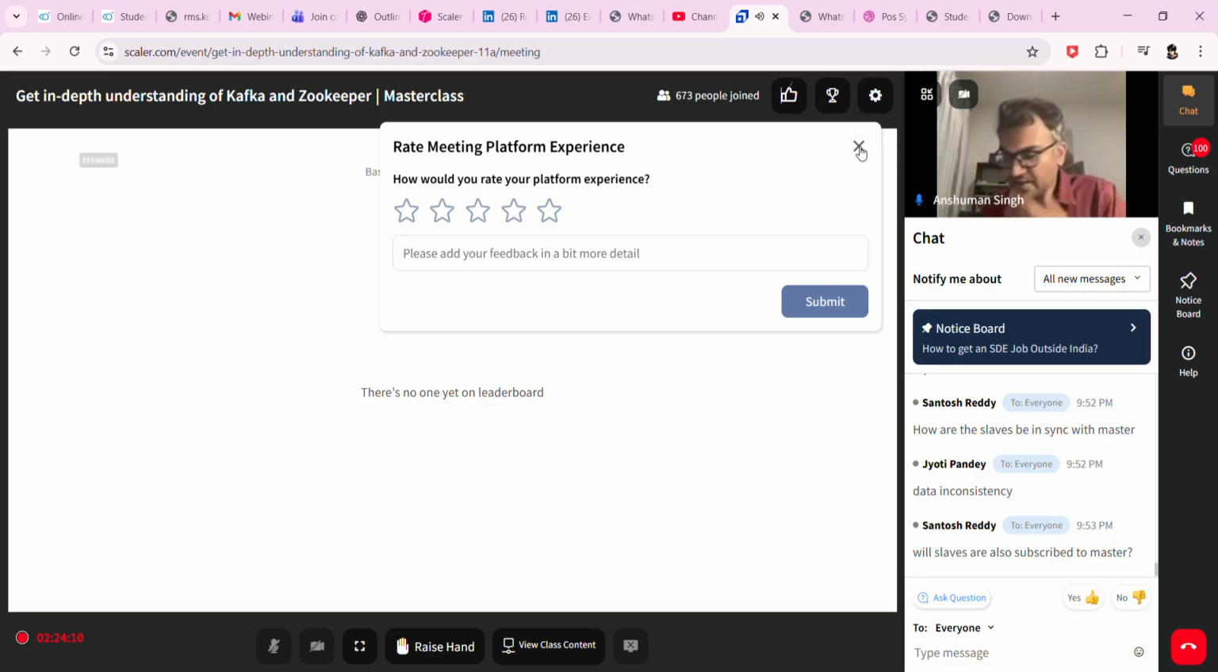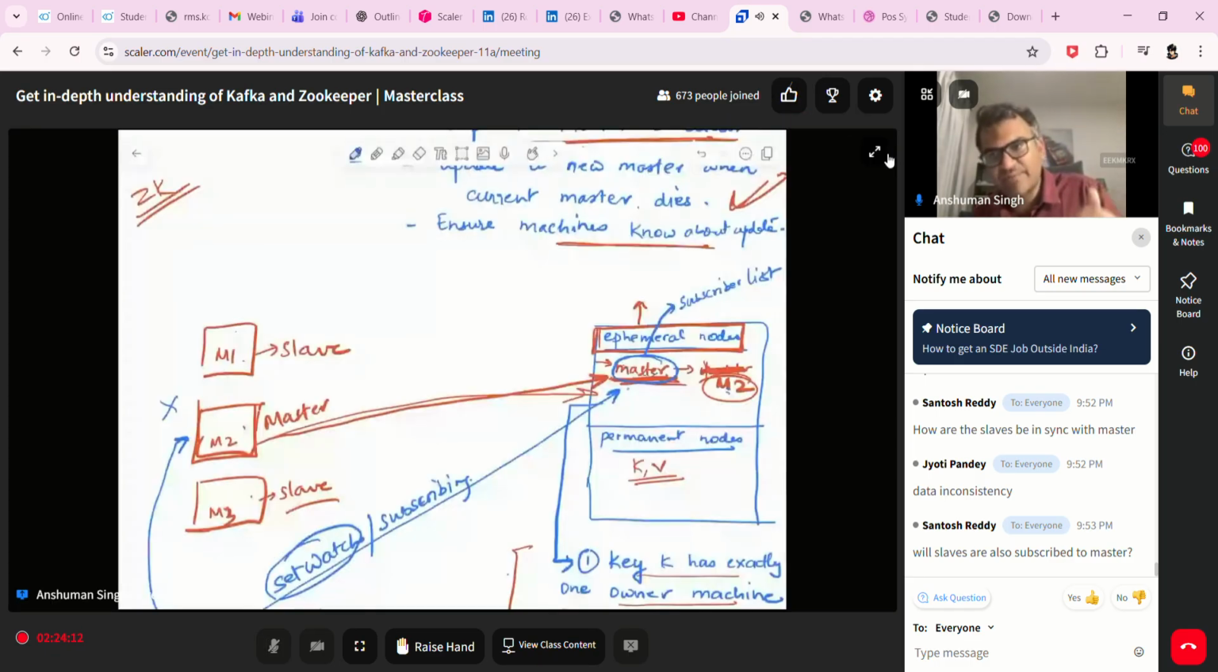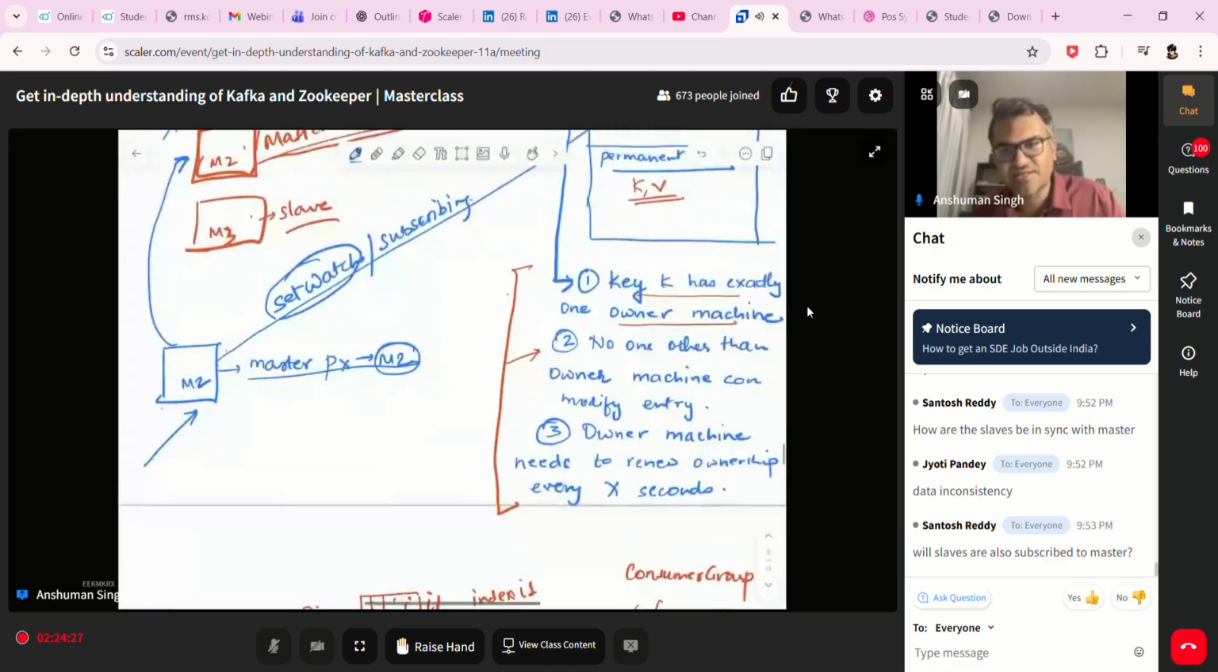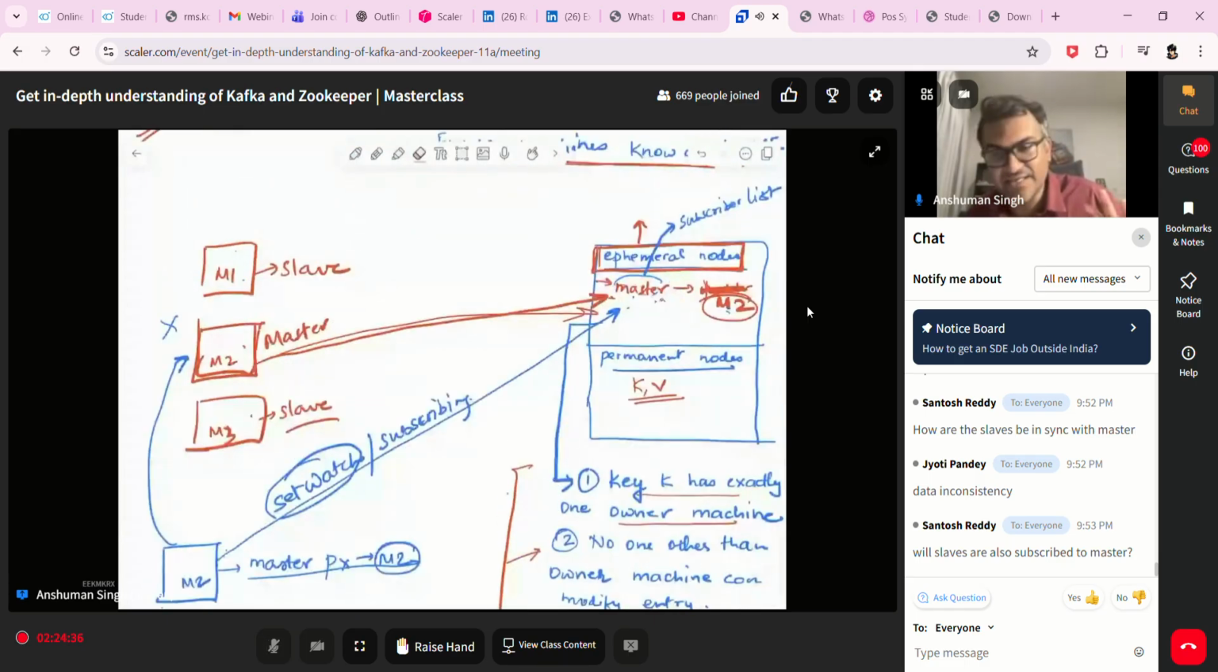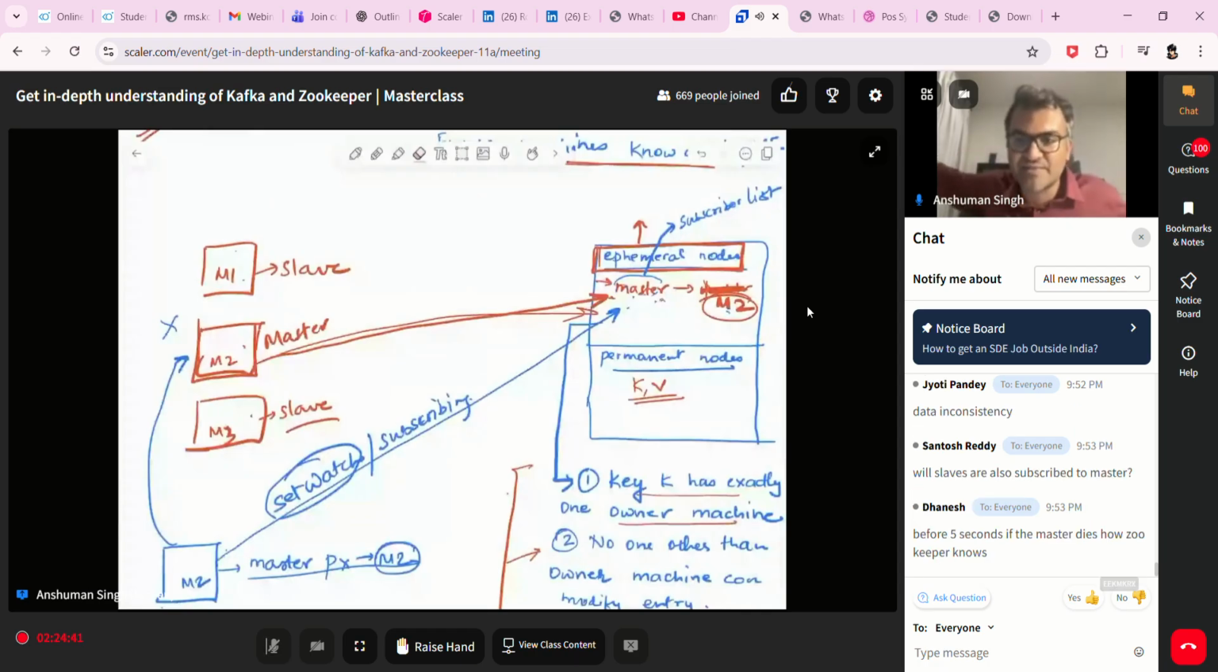So whenever this key changes, ZooKeeper loops over the subscriber list and sends a request to every single subscriber saying, look, the key has changed. If you didn't know already, the key has changed, so please delete whatever you have in your cache. Anybody who subscribes will be in that list. It could be the slaves, the other machines, or even some random machine. Anybody can subscribe.